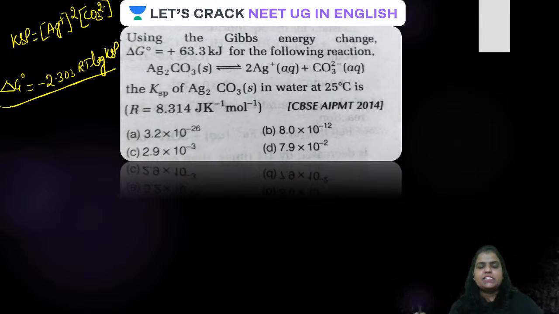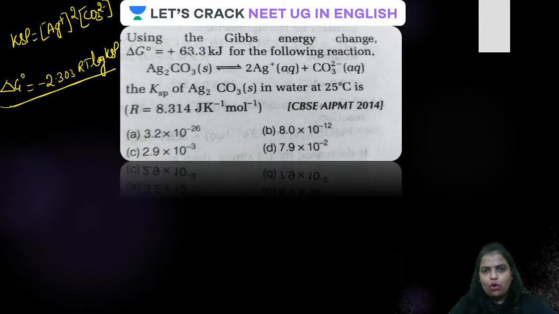Okay, guys, this is how delta G naught and KSP are related with each other. Is that clear now? Now, what we have to do is simply put in the values and calculate the KSP. It's very, very simple, guys.